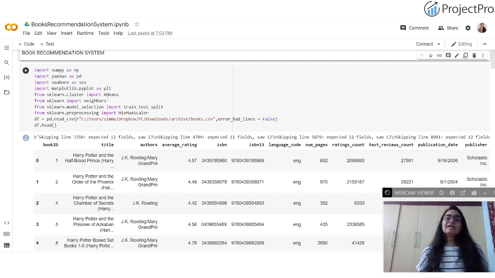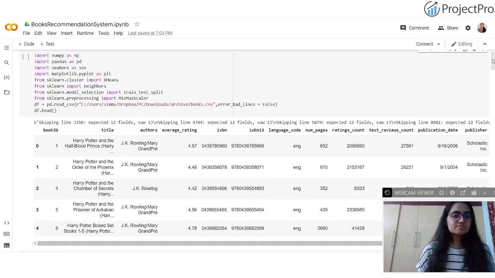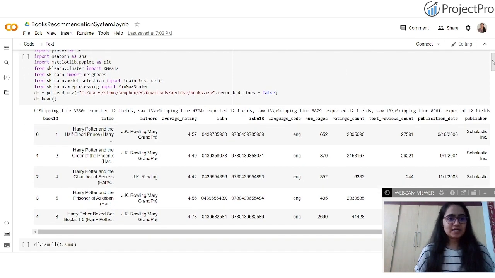The sole purpose of k-means clustering is to group similar customers or users together. Clustering, as the word says, is a kind of customer segmentation, wherein similar customers or users are clustered together. This is followed by model selection, where we do the train test split. This is common to any machine learning model you build.